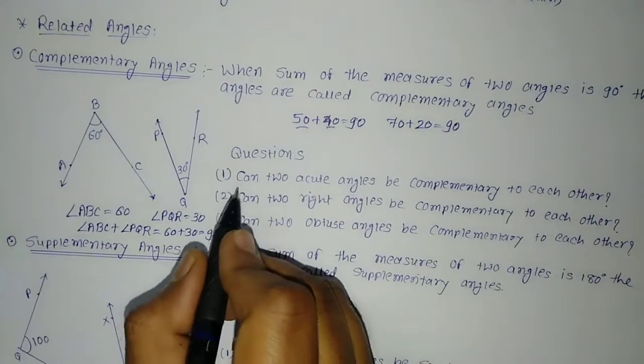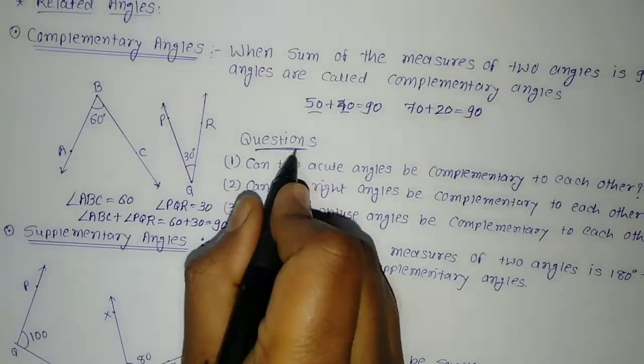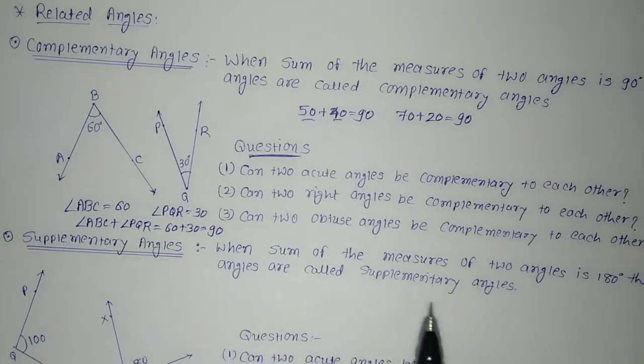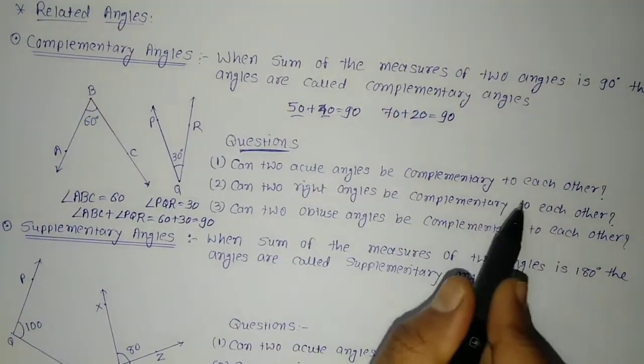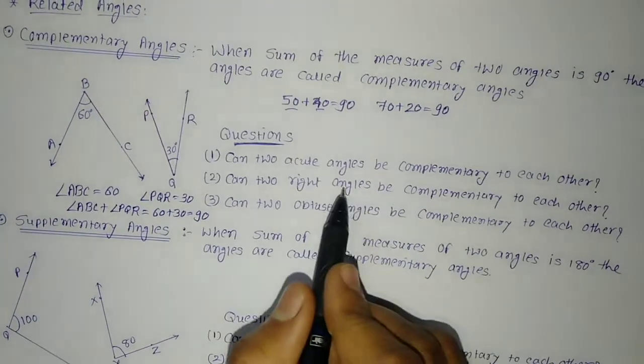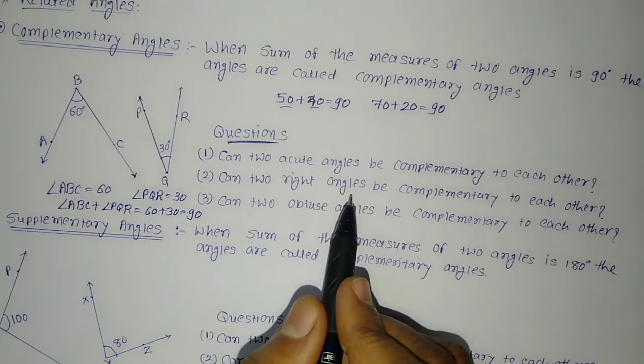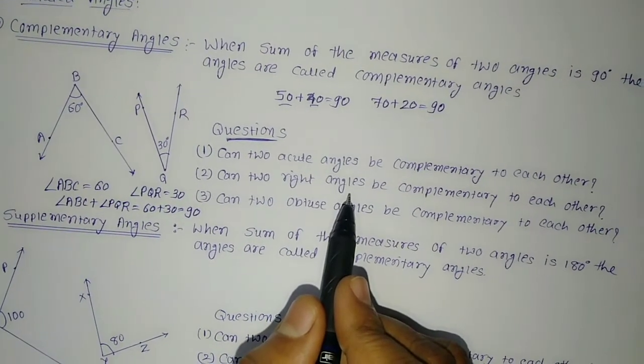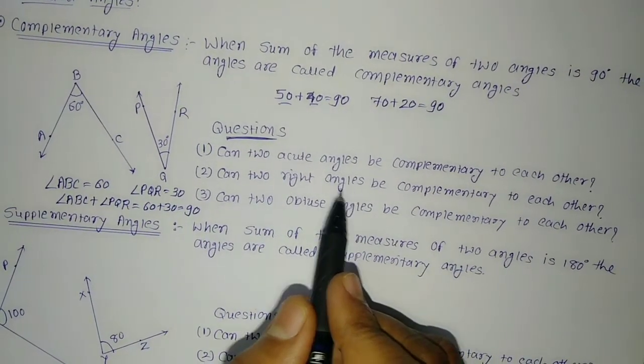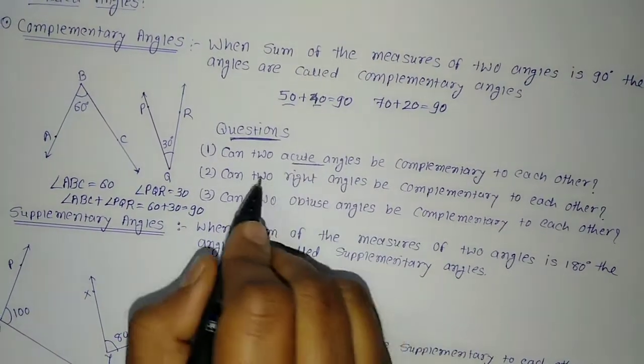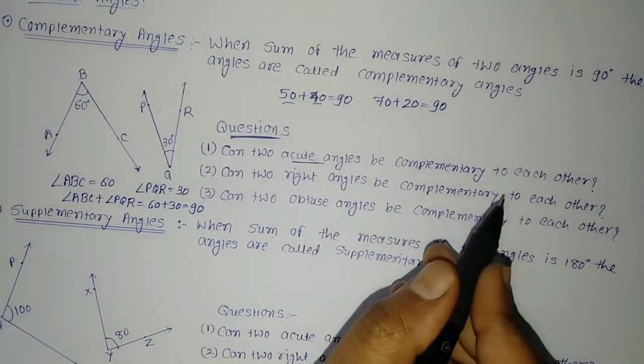Now let us discuss certain questions related to it. We'll give the answer in yes or no. Can two acute angles be complementary to each other? What is the meaning of an acute angle? We saw in the earlier video that if the measure of the angle is less than 90, then those angles are called acute angles. Can two acute angles be complementary?